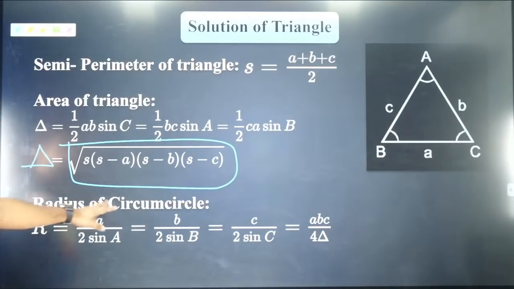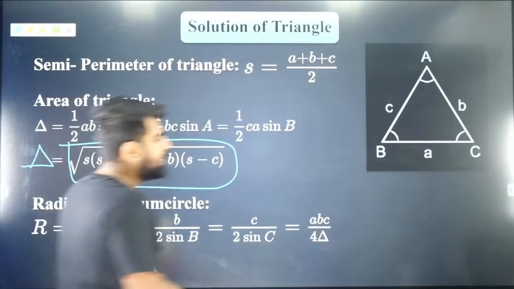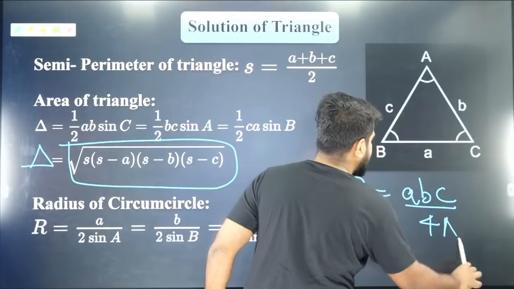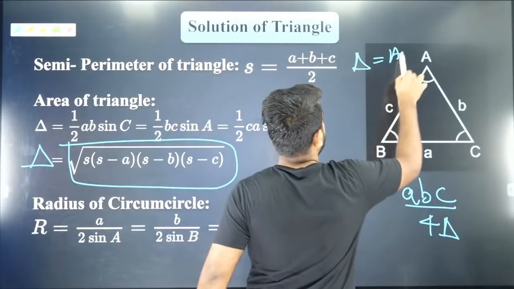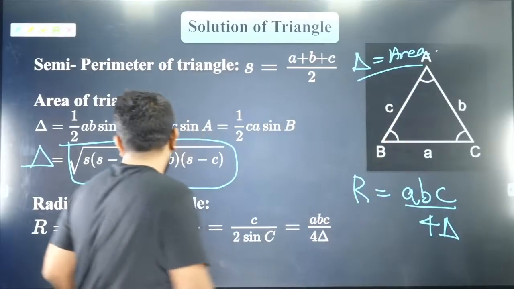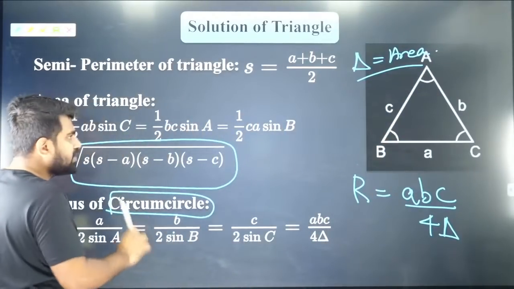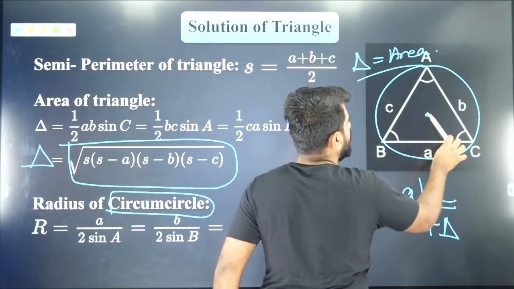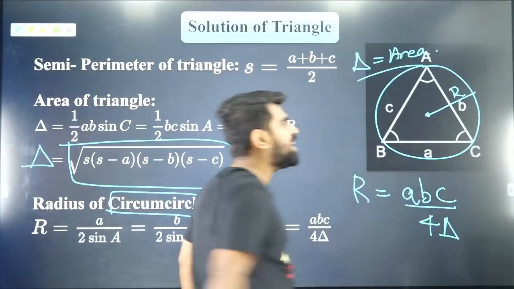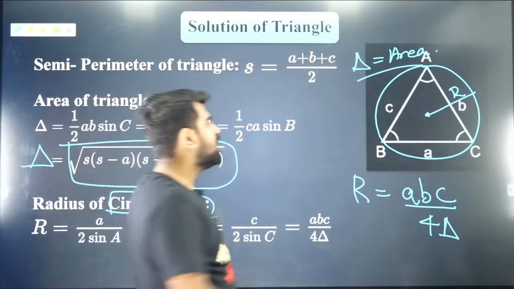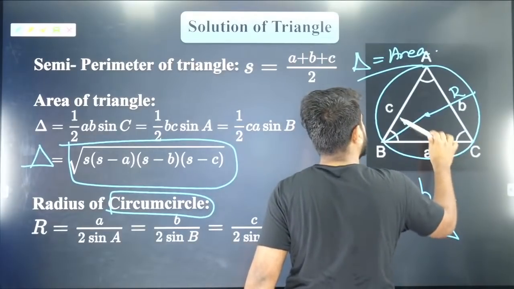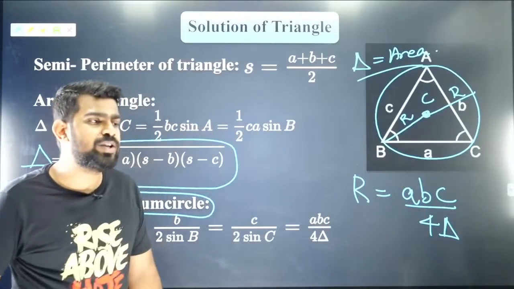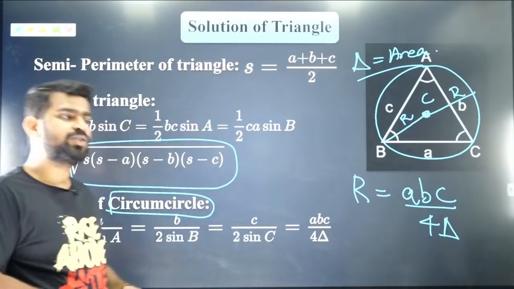Okay. Radius of circumcircle also I have told. So guys, another formula for radius of circumcircle is ABC by 4 delta. What is delta? Delta is area of triangle. So that is another formula to find radius of circumcircle. What is circumcircle? Circumcircle is a circle which circumscribes the triangle. So this is your circumradius. Did you all understand that? Everybody? So circumcircle radius is circumradius. It is the distance between circumcenter to one of the vertices. Are you all cool with it? Everybody? So shall I move forward?